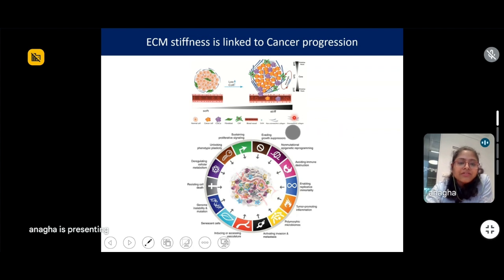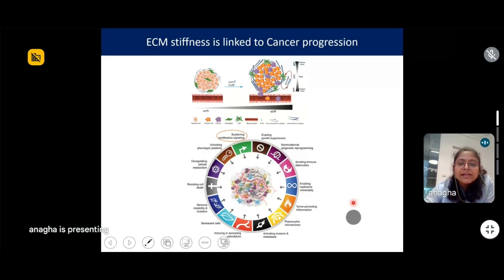I am sure that you are very familiar with this picture. Here we can see the different hallmarks of cancer, which determine the different characteristics that a cancer has. Amongst these, I will now highlight the hallmarks that are influenced by the ECM stiffness.